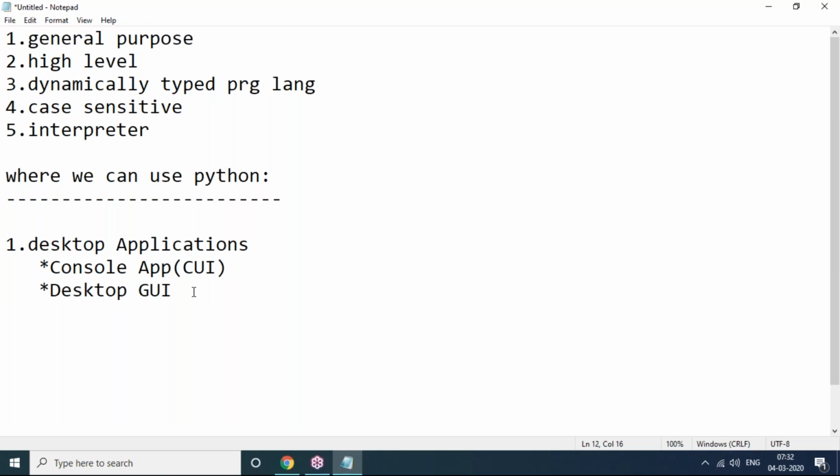What is a desktop or standalone application? Meaning what, you know? The application where we install it, only there it is going to work. In different computers or online, it won't work. That is called standalone or desktop applications.